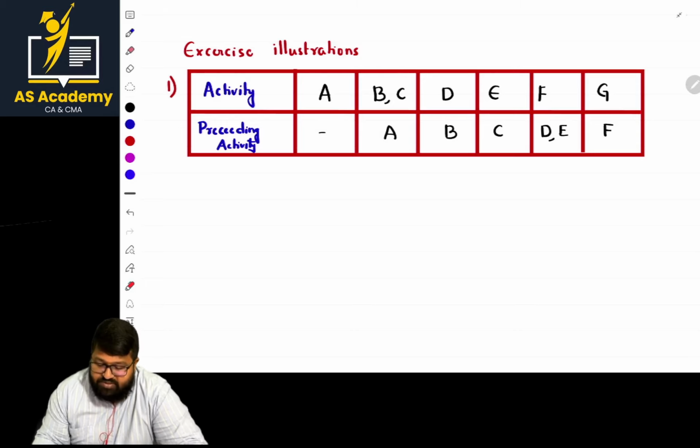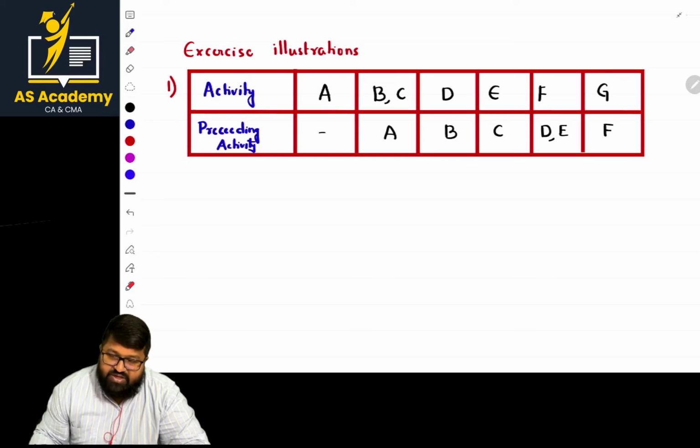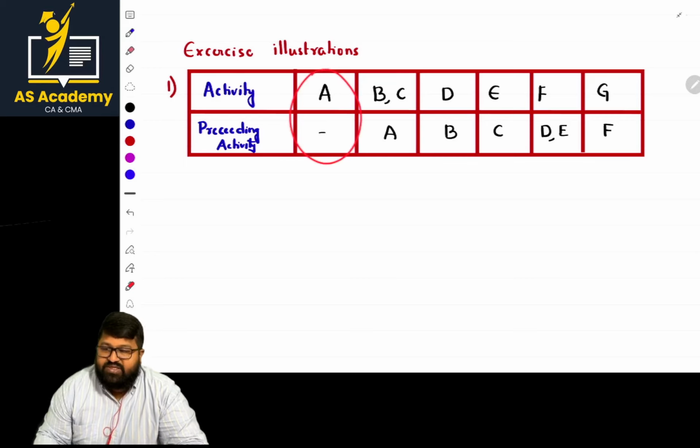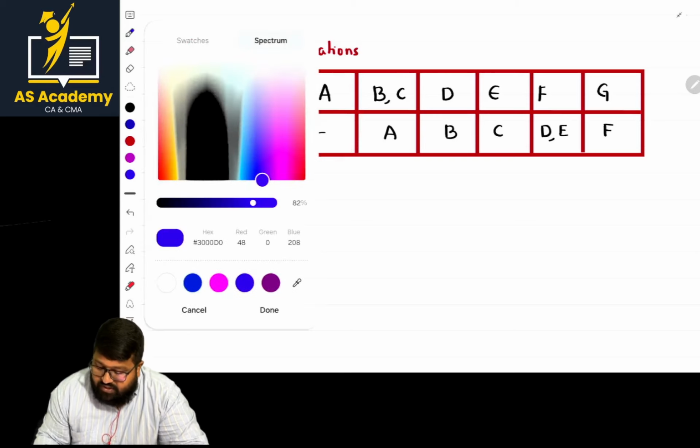So let us have a quick practice, ma'am. Here in this case, what is the first activity? The first activity is A. Preceding there is nothing, so it is the starting one. So starting.